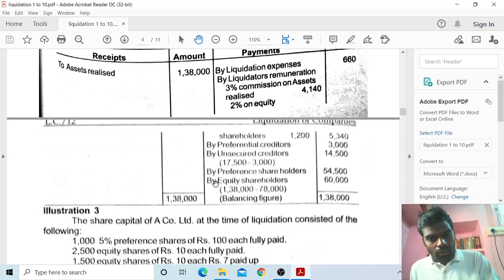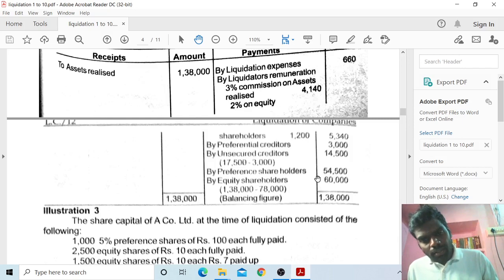Now for equity shareholders, 61,200 minus 1,200, so you have to take 60,000 as the balancing figure.